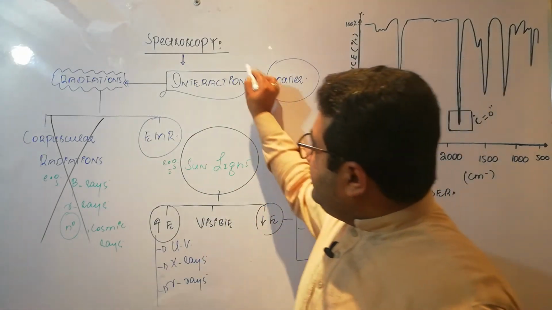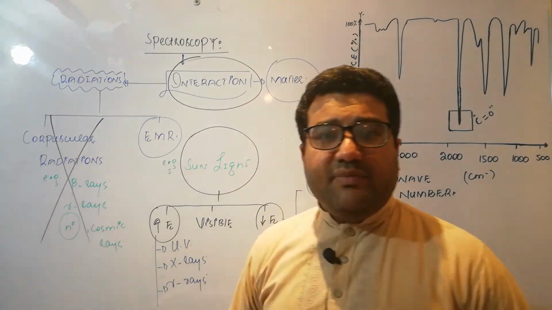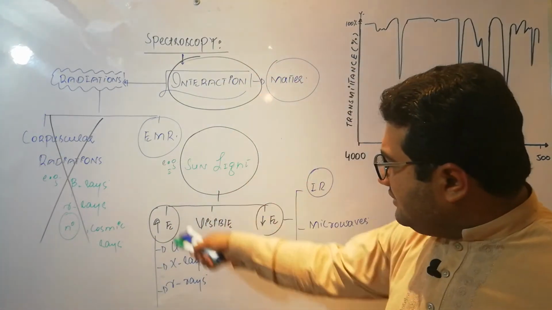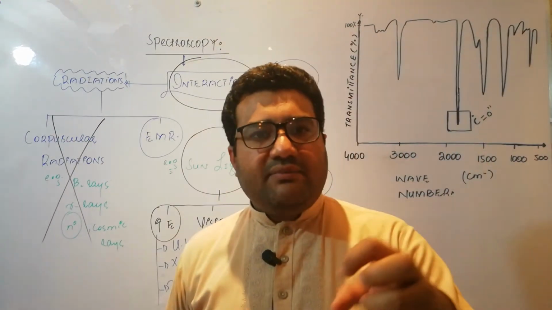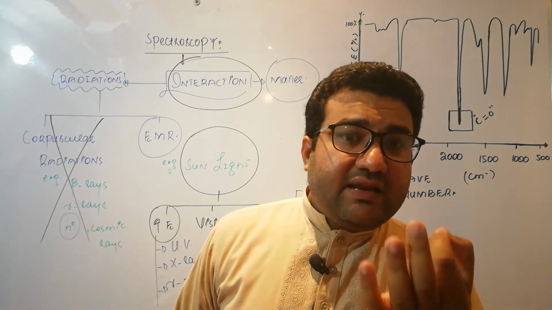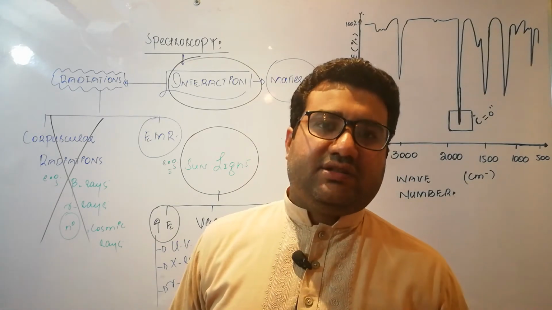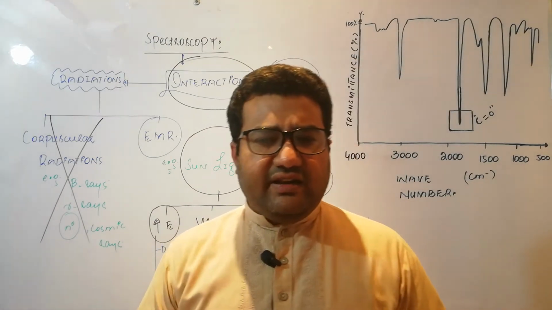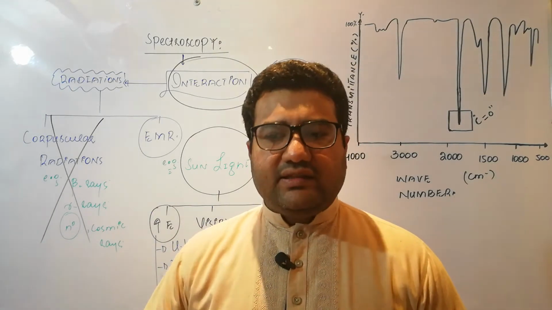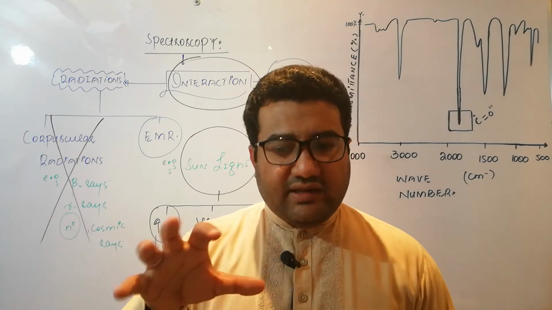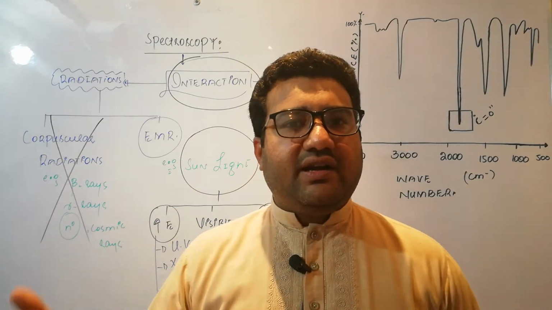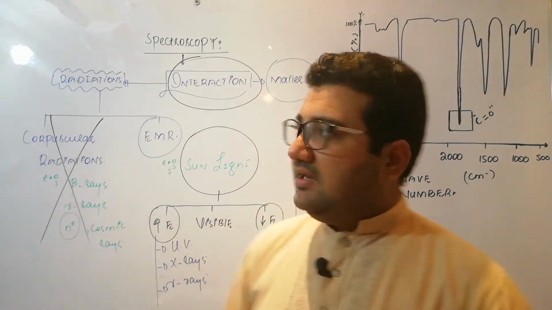When we say interaction, what does it mean? Interaction simply means that when these radiations fall on matter, the matter will absorb some portion of these radiations. This absorption is actually the interaction. And very rarely, sometimes the radiations are also emitted. We will discuss it in analytical chemistry, but right at the moment, you are required to keep in your mind that interaction means absorption.